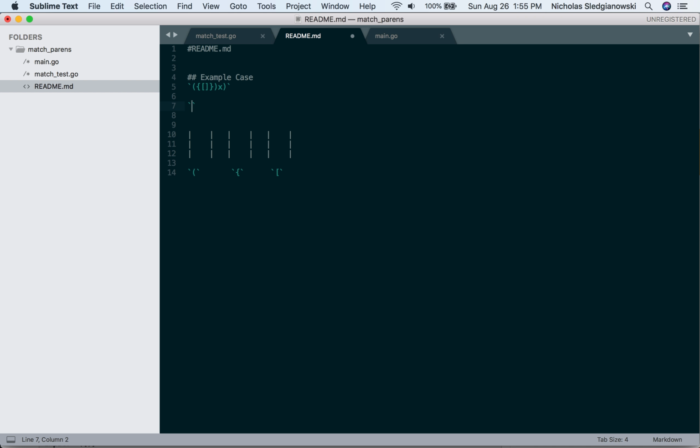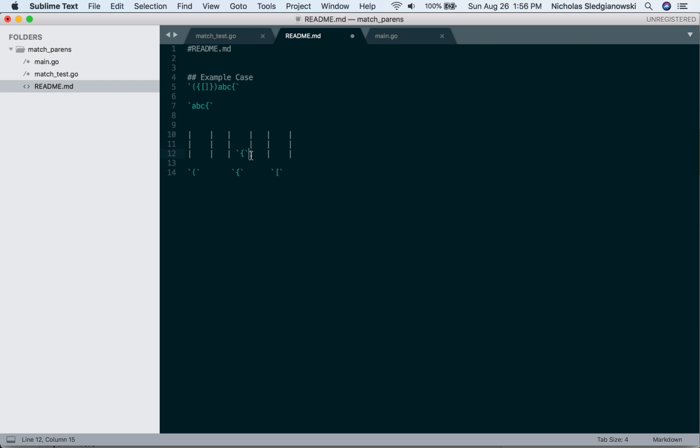Another case that could happen is if we had X, or let's say we had ABC, and then we had an opening brace. So we go through ABC, we don't care about any of these characters, we have an opening brace. That opening brace would go into our stack, and then we hit the end of the word and there's nothing left. So we got an opening brace in our stack, but we have no more string left. Well, in this case, we just exit and say this does not match. So you can kind of see our different cases now.